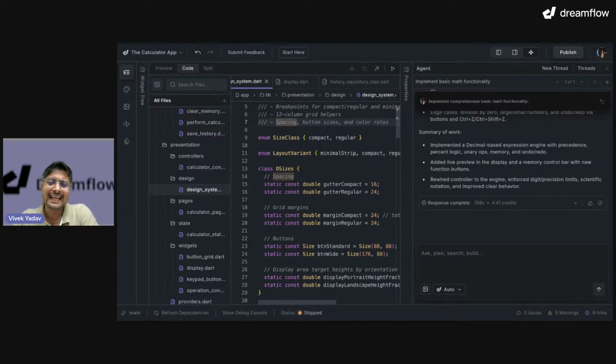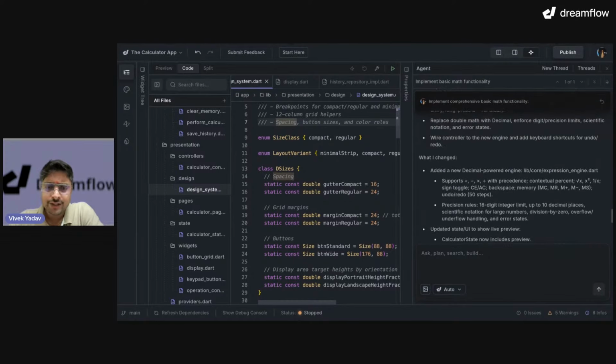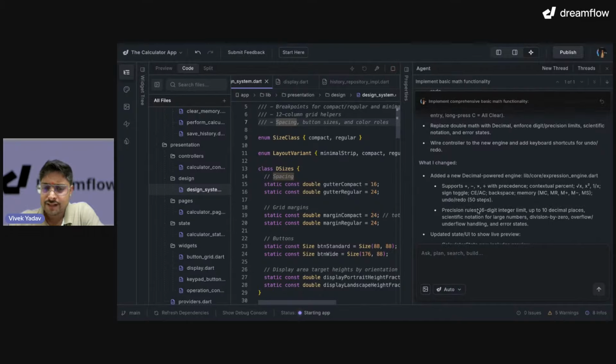Whenever you give any prompt to the agent, it will first understand your code, how it has been written, what the architecture is, how themes are added, and what design patterns are used in your project, so that whenever it makes any change, it follows your style. And you can anytime ask the agent to make the whole design pattern or any implementation better for you. So here, let me run the application.